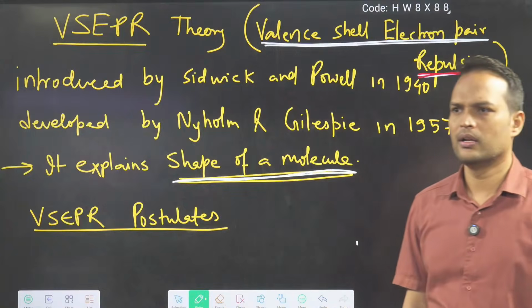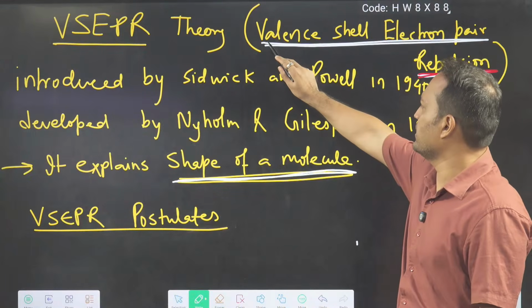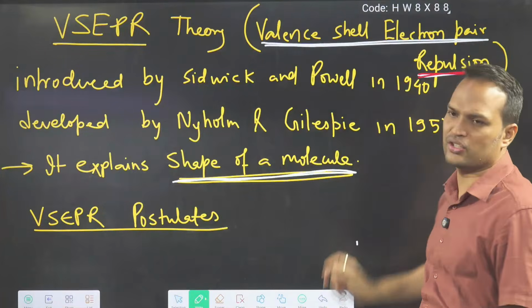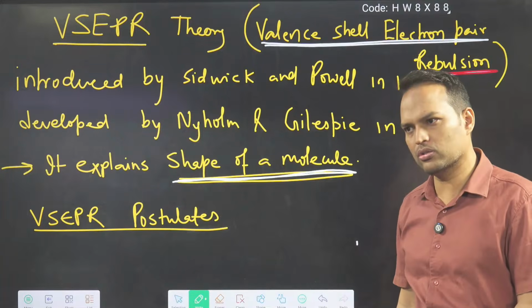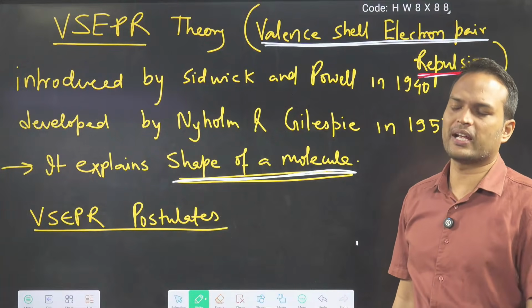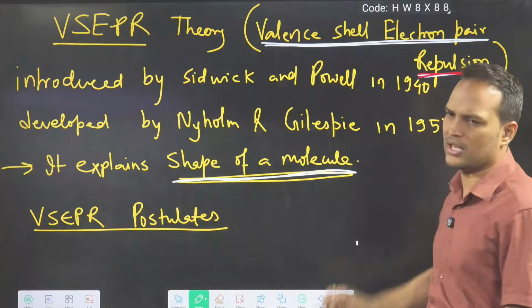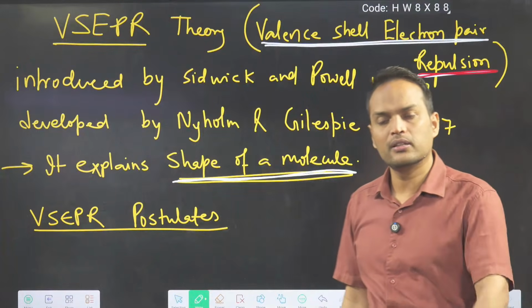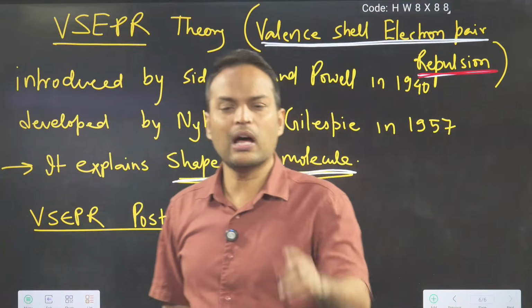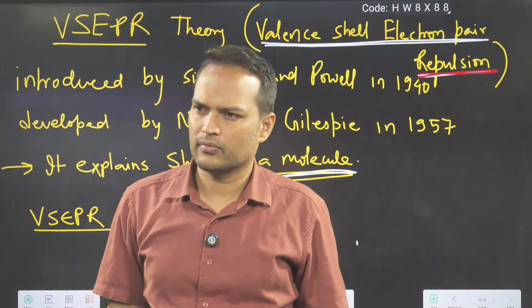Repulsion will be there. So what is the first point? The first point is that shape is told by valence shell electron pairs, bonded also, non-bonded also. Second point, these electrons are repelling each other. Why? All are negatively charged. Done.